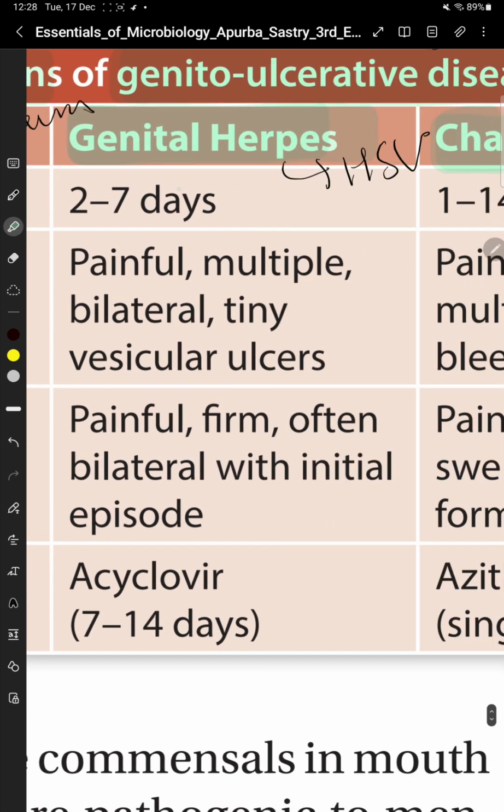Genital herpes, incubation period is 2 to 7 days. The genital ulcer will be painful, multiple, bilateral, and there will be tiny vesicular ulcers.